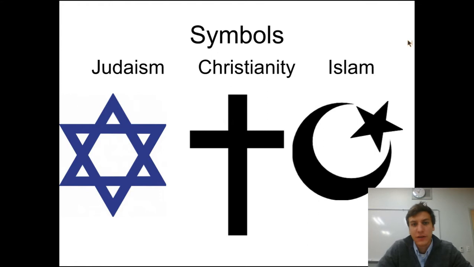So first, you've got these 3 different symbols. These are the 3 religions we're going to be studying today. Judaism is symbolized by this star. It's called the Star of David. Christianity is symbolized by the cross, and Islam by the star and crescent.